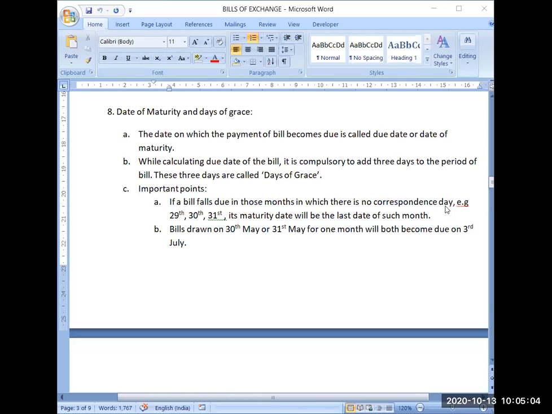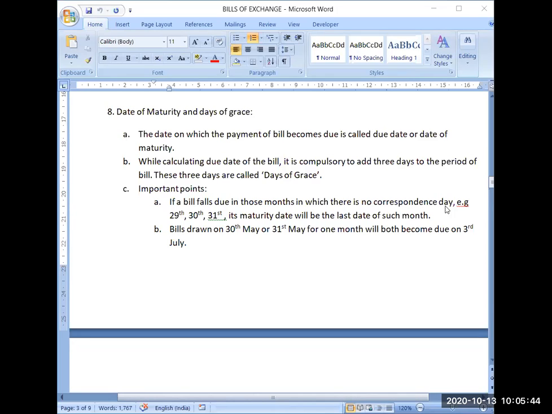Bills drawn on 30th May or 31st May for 1 month. This is also another example. Suppose I have drawn a bill on 30th May or 31st May for 1 month. If I have written the bill on 30th May for 1 month, obviously the due date will be 30th June. But if I have written the bill on 31st May for 1 month, then there is no date 31st June, because June is of 30 days.